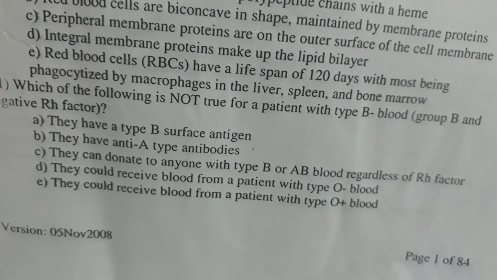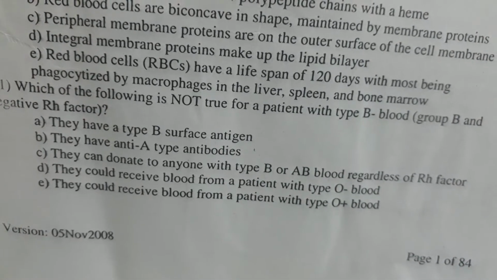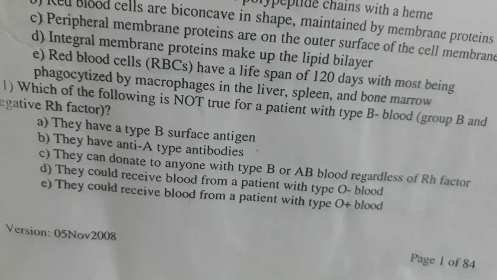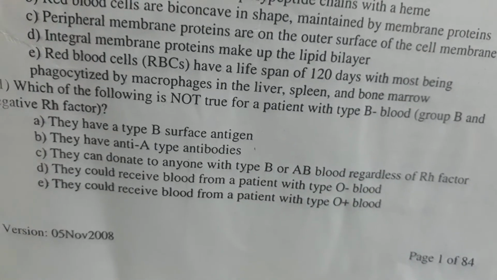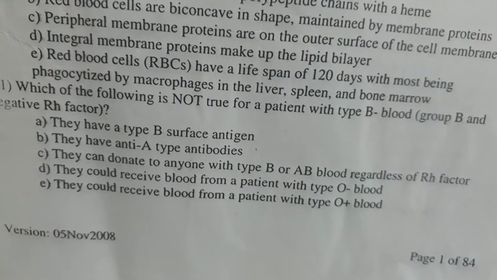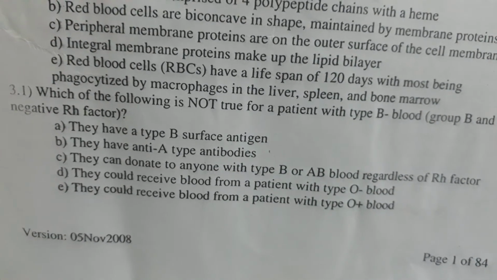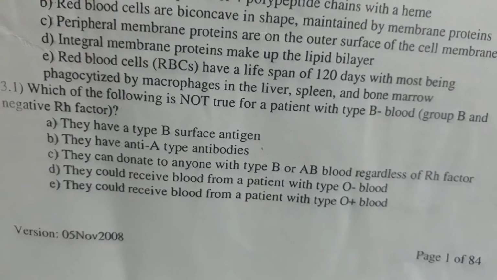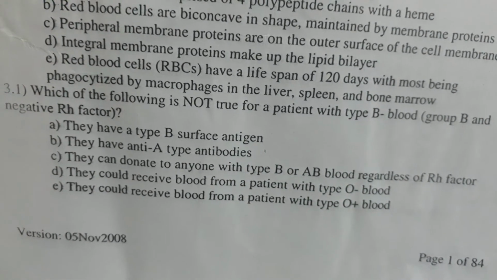Option D. They could receive blood from a patient with type O negative blood. Option E. They could receive blood from a patient with type O plus blood. The correct answer is option E. They could receive blood from a patient with type O plus blood.